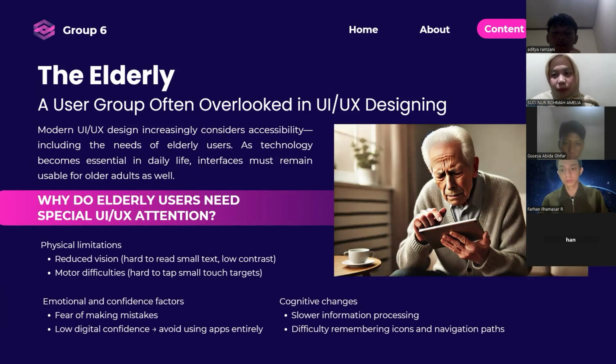And why do elderly users need special UI UX attention? It's because they have physical limitations like reduced vision, so it's hard for them to read small text and to see low contrast on the screen. Then they have motor difficulties, so it is hard to tap small touch targets like the image here.